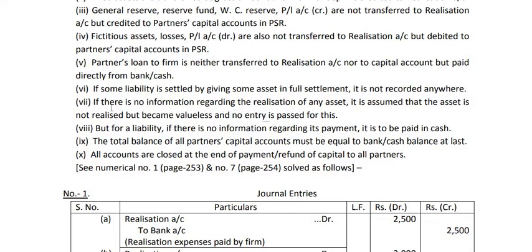Then the seventh point: if there is no information regarding the realization of any asset, it is assumed that the asset is not realized but became valueless, and no entry is passed for that. Remember, when there is no information regarding the realization of an asset, you should not assume that the asset is realized. You have to assume that the asset has become valueless. That means no entry is passed.